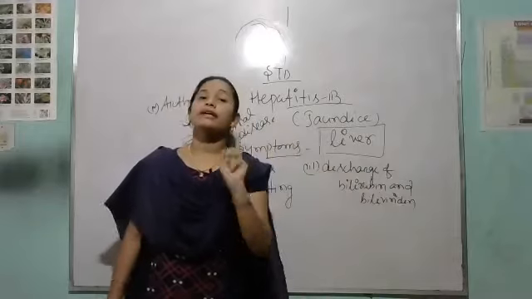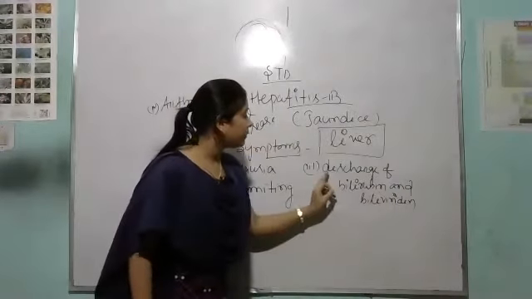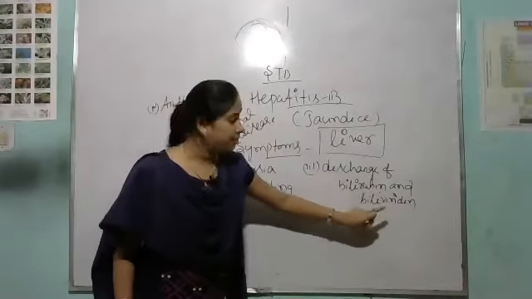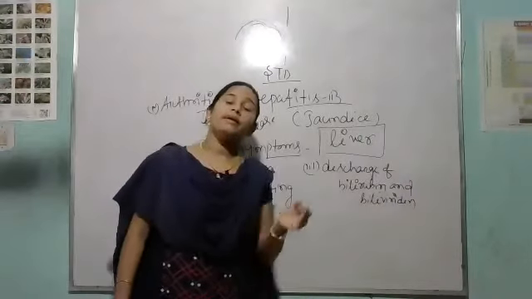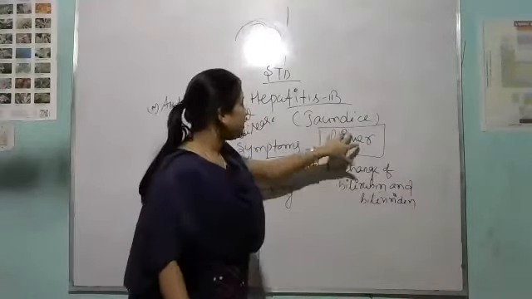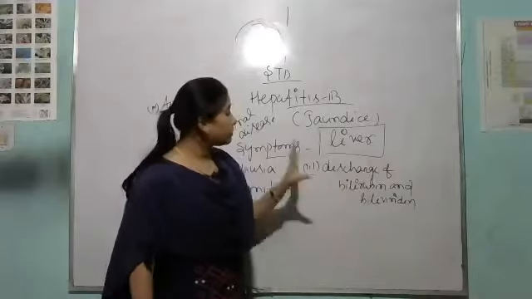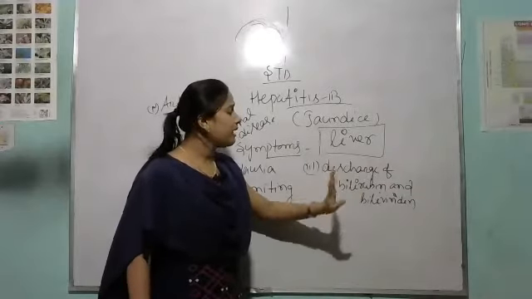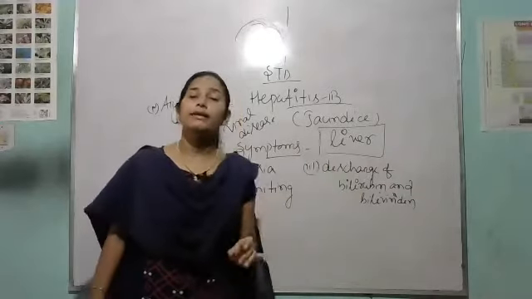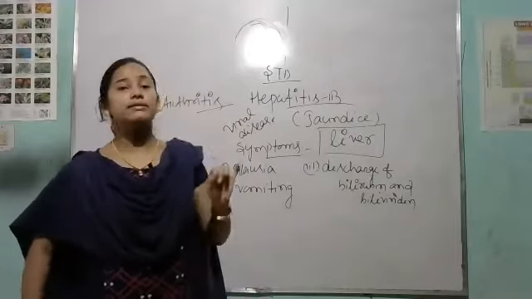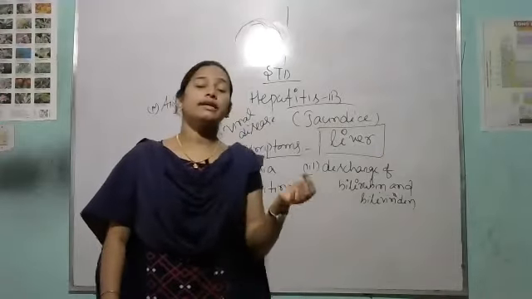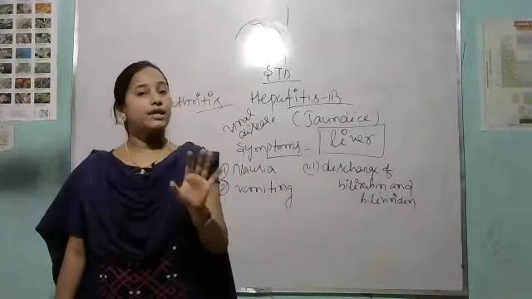As you know, the liver secretes bilirubin and biliverdin. So what happened in hepatitis B? That liver discharges all the bilirubin and biliverdin to the external organs. That is why in jaundice, the eyes and the urine are very yellow.